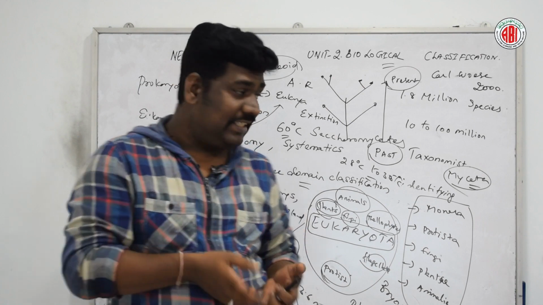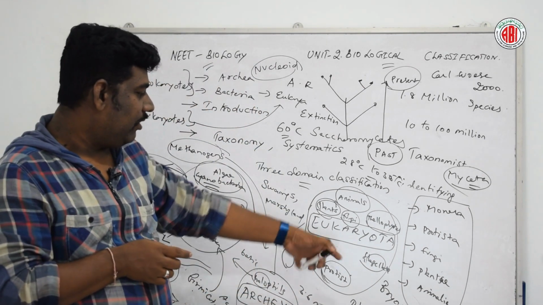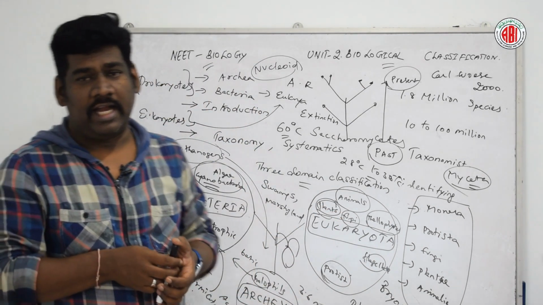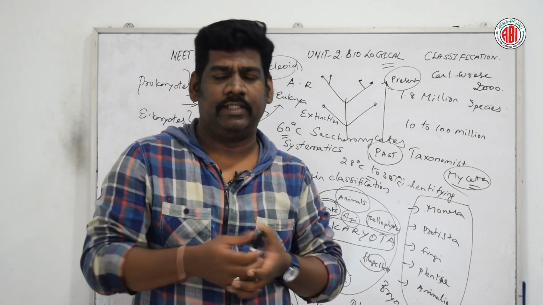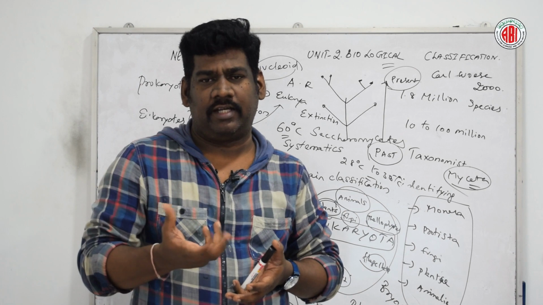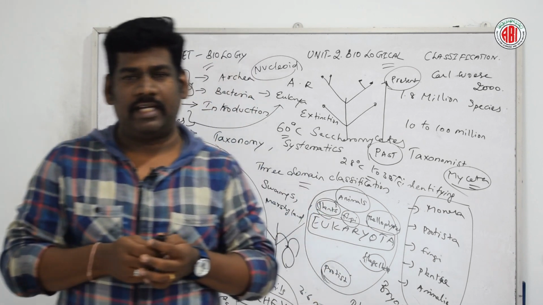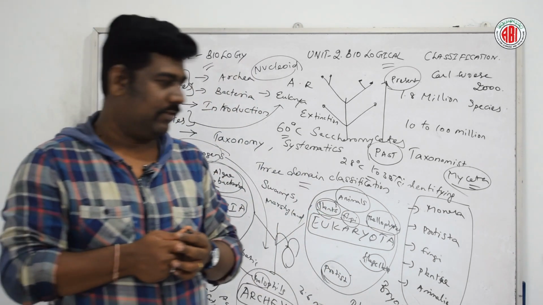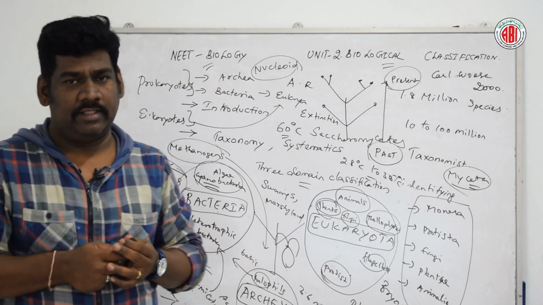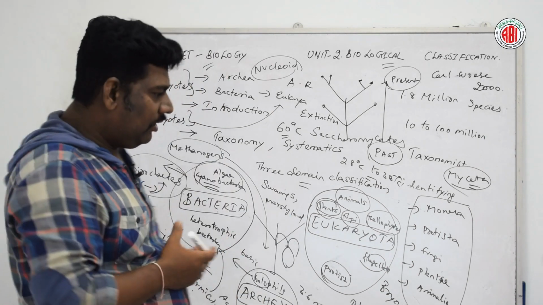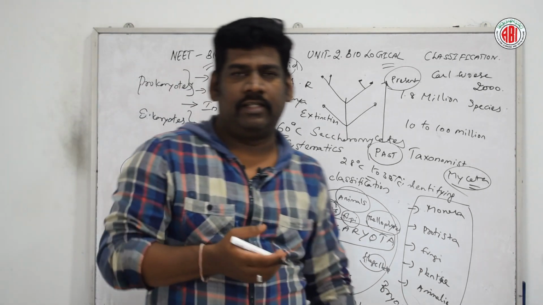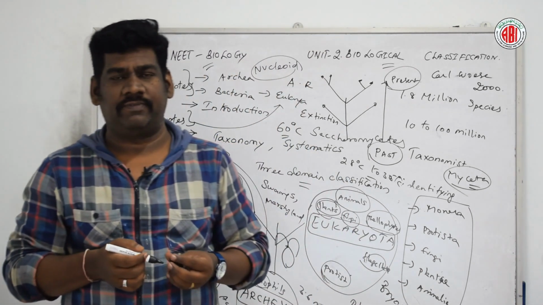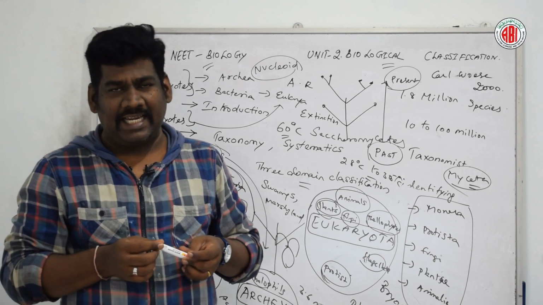Then the next kingdom among the eukaryotes is Animalia. Animalia includes many types of living organisms. For example, Arthropoda is one of the best examples, and Chordata. Arthropoda includes insects, arachnids, and crustaceans.